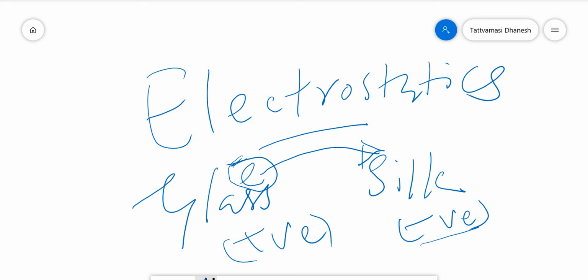One more thing you need to understand is that electrons are transferred. The substance that loses the electrons will get positive charge, and the substance that gains the electrons will get negative charge. Charge is of two types: one is positive charge, and another one is negative charge.